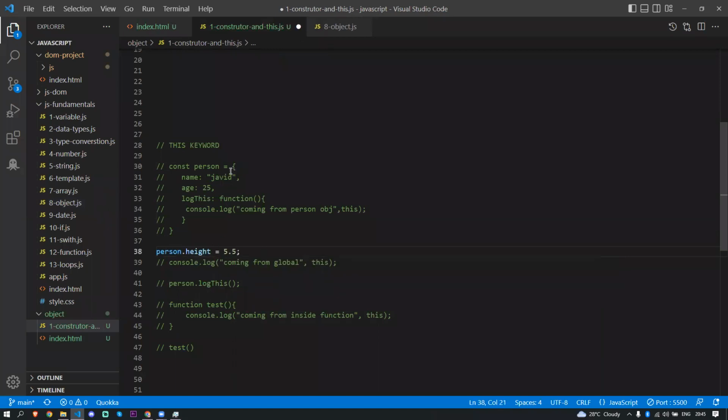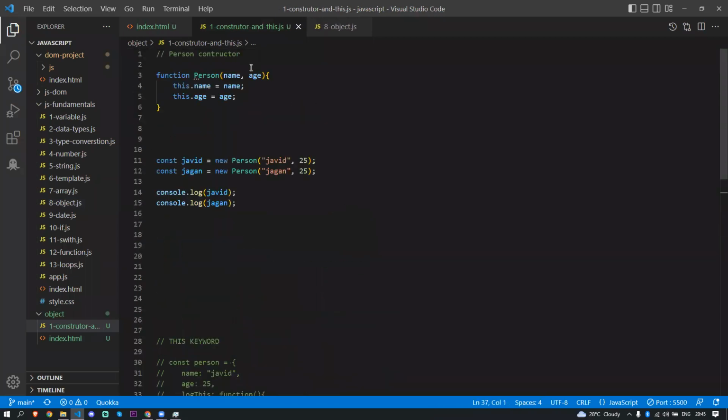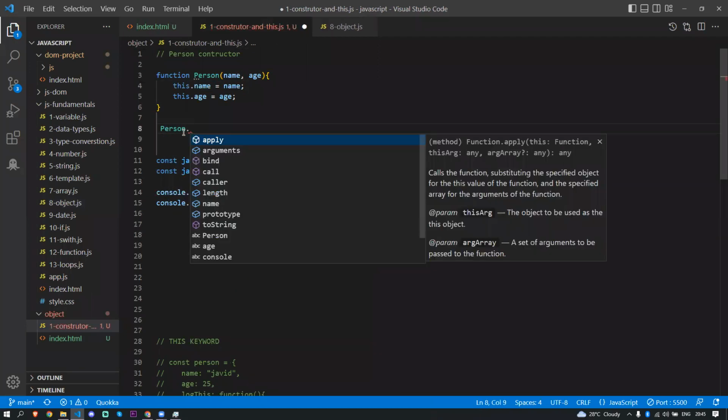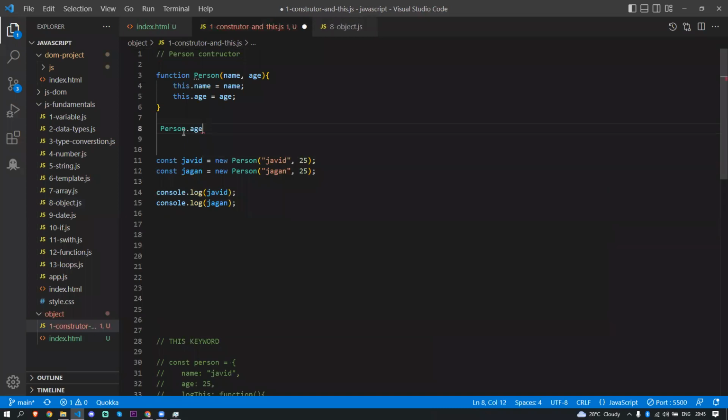So it's going to sit inside this person object. But we cannot add it this way, calling person.age is 5.5, without using the new keyword. Remember, that's what they are saying.